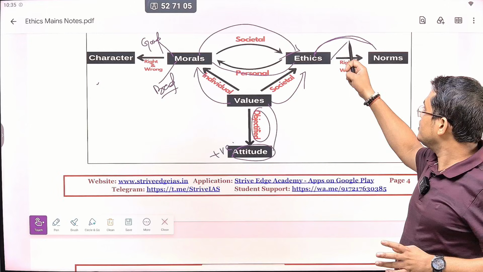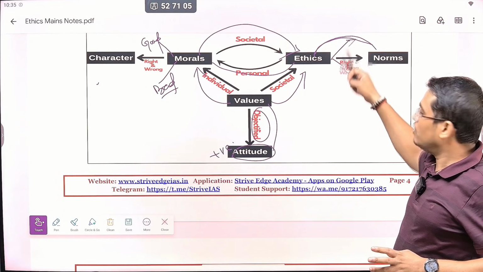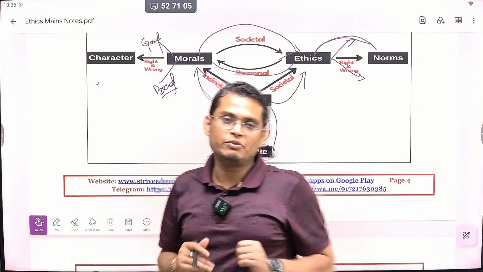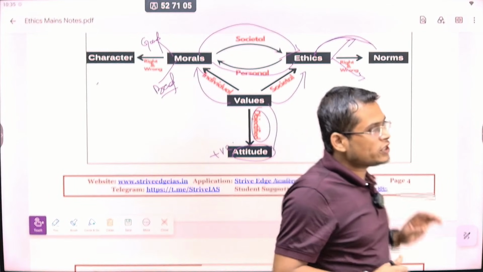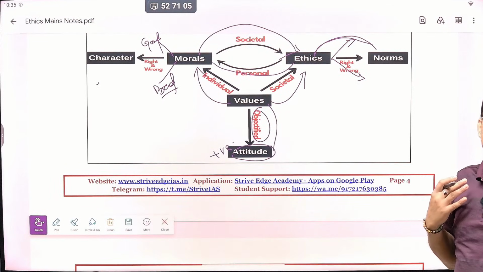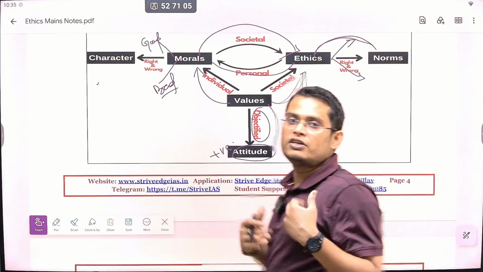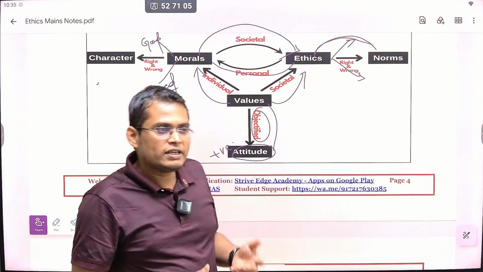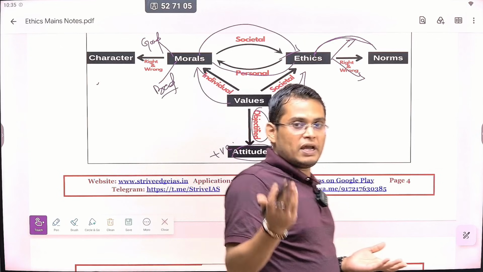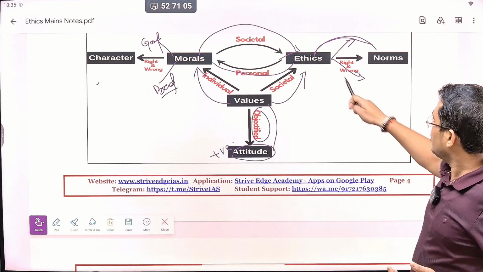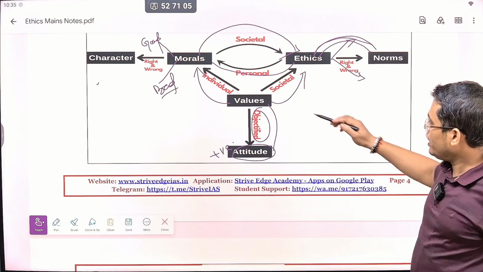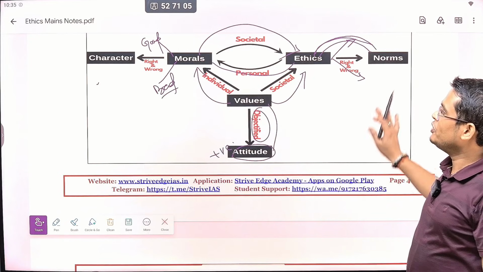So we can say ethics also gives a judgment of right or wrong, but on the societal scale, while morals give it at the individual scale. Social norms drive what is right that we have to do and what is wrong that is prohibited. In the Bishnoi community, if anyone tries to damage nature, they will not spare them. So ethics provides us norms for behaving in a good or bad way. Okay, so this is the relationship in the diagram.